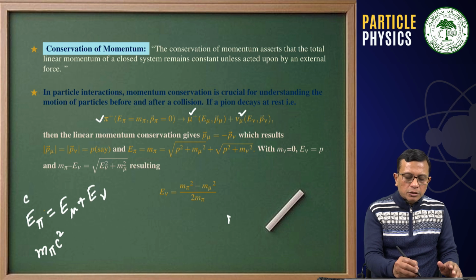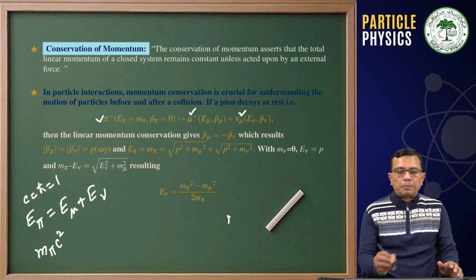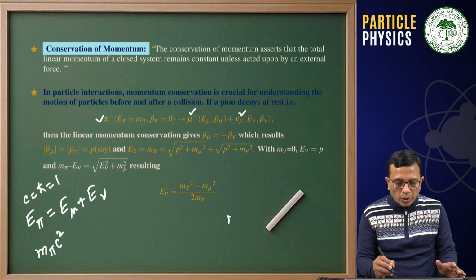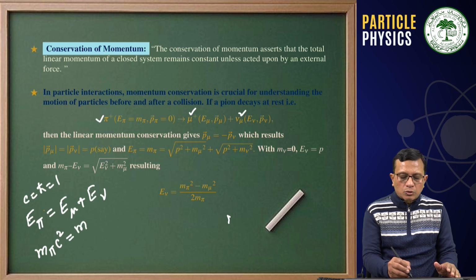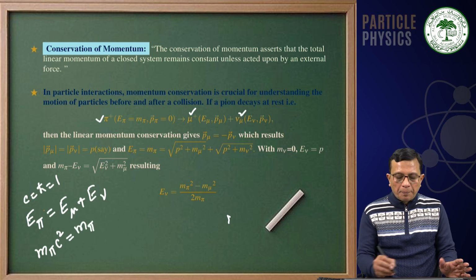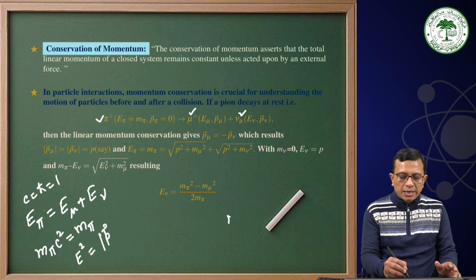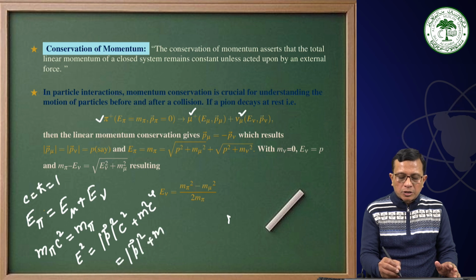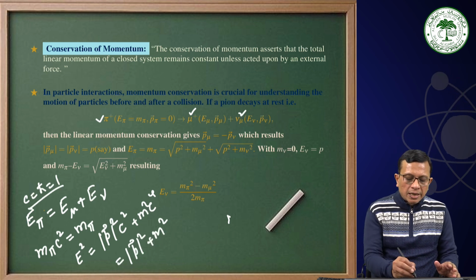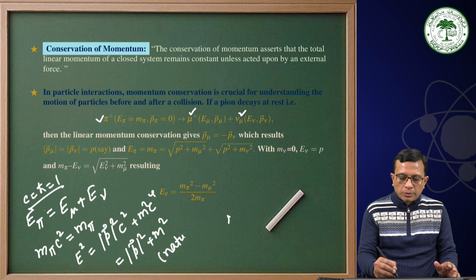We work in the units of c and h cross, that means we put c and h cross equal to 1. Therefore, instead of m pi c square, simply we write m pi, or instead of E square equal to p square c square plus m square c4, we simply write it as E square equal to p square plus m square, and we say that these are in the natural units.